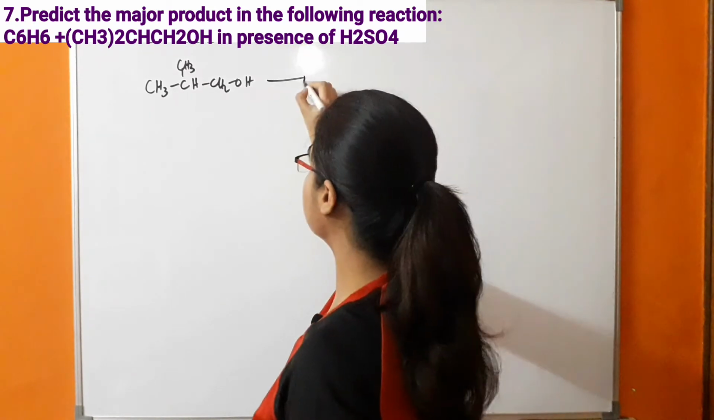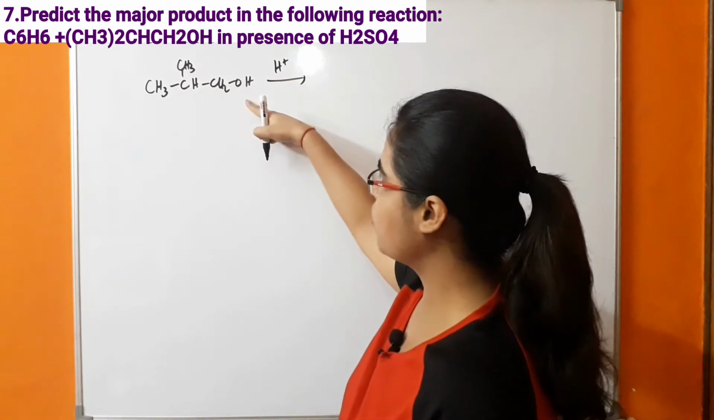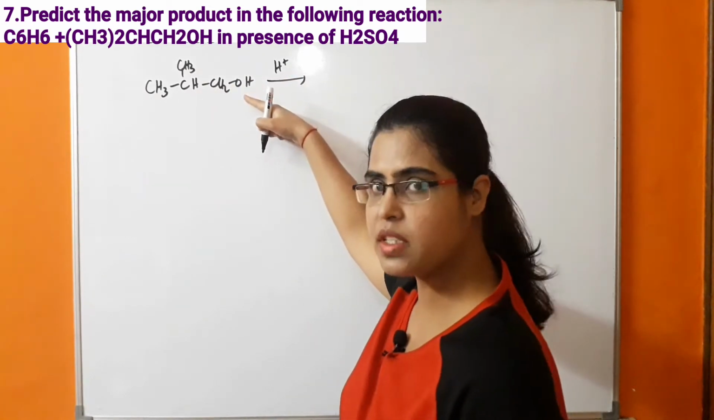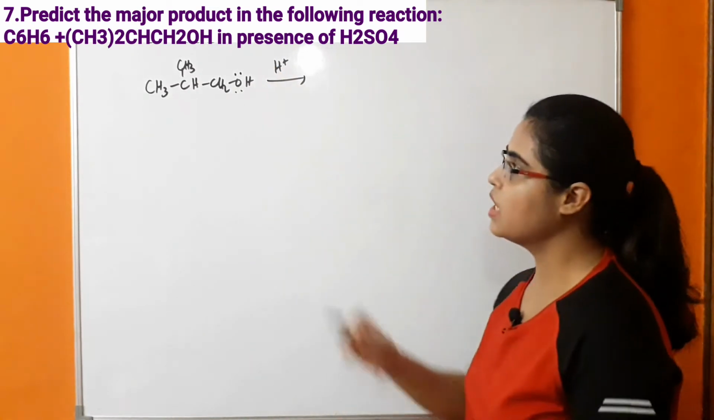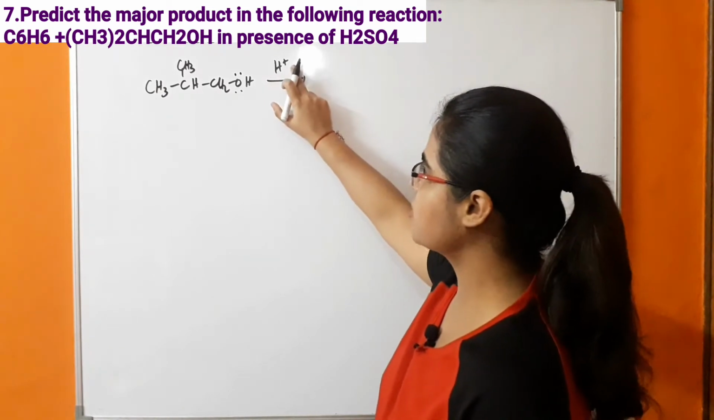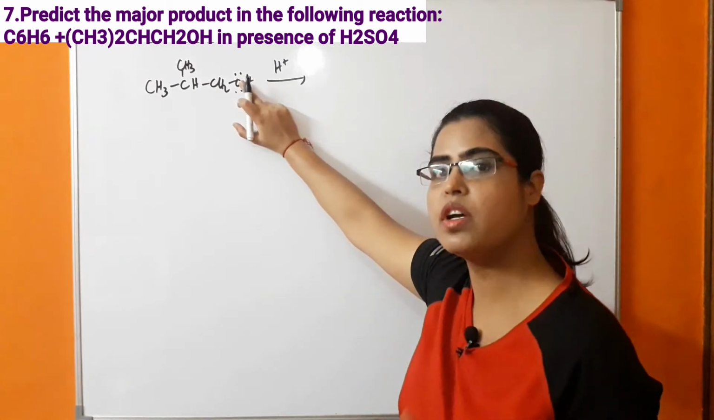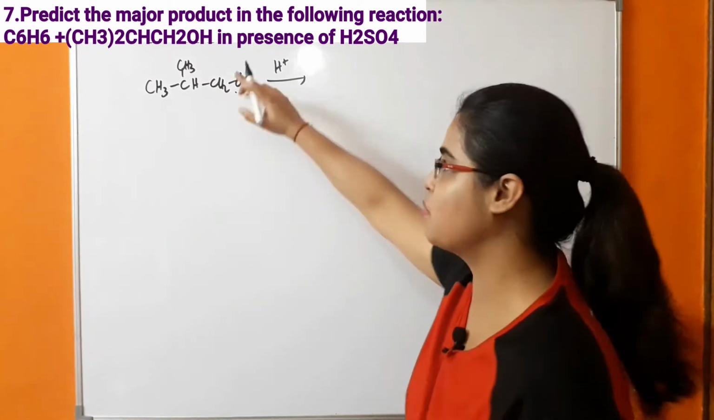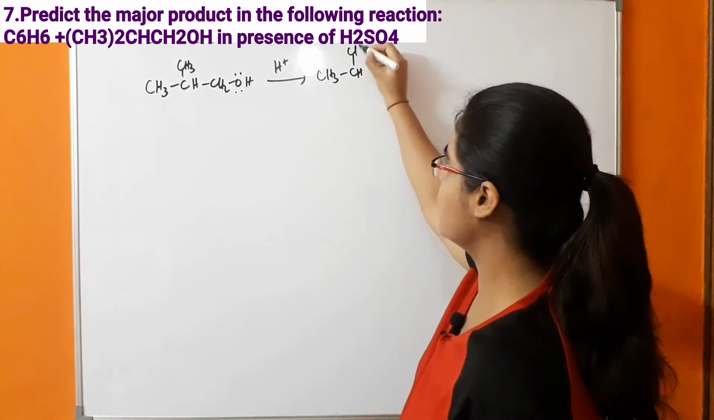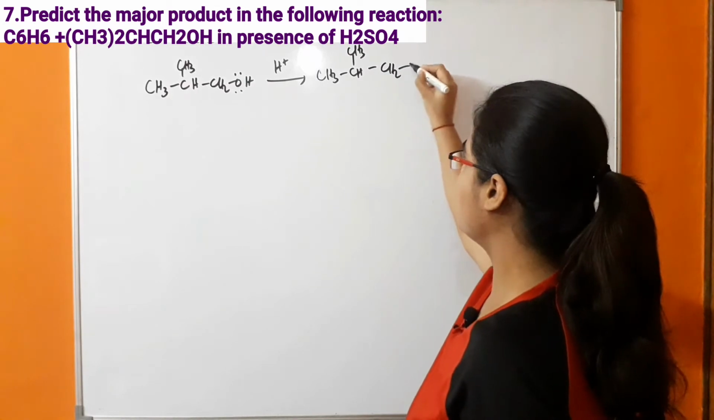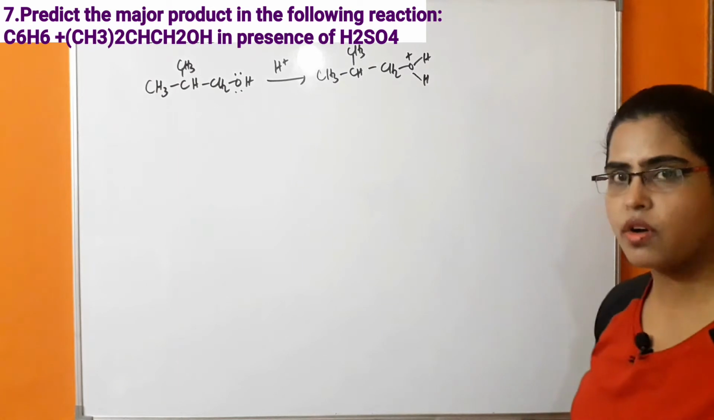So what is happening in this case? In the presence of H plus ion, because in isobutyl alcohol the OH functional group is present, and we know that oxygen has lone pairs of electrons, this H plus, which is an electrophile, will attack the lone pair of electrons. So there will be formation of protonated alcohol. What is happening in the next step? CH3, CH, CH3, CH2, OH, H, and the positive charge will come on this oxygen.